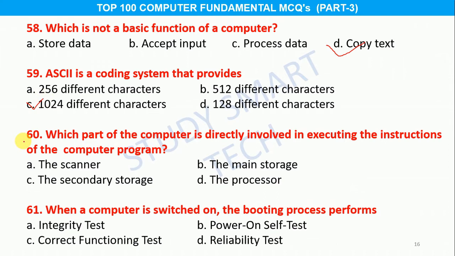Question number 60. Which part of the computer is directly involved in executing the instructions of the computer program? Option A, the scanner, B, the main storage, C, the secondary data, D, the processor, and the correct answer is option D, the processor. Question number 61. When a computer is switched on, the booting process performs option A, integrity test, B, power on self test, C, correct functioning test, D, reliability test, and the correct answer is option B, power on self test.